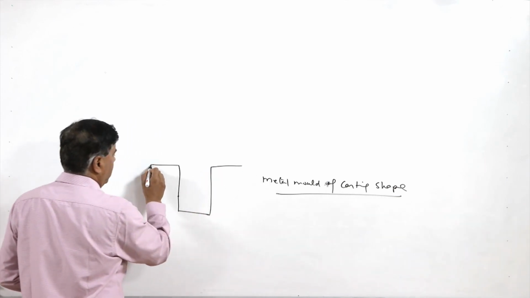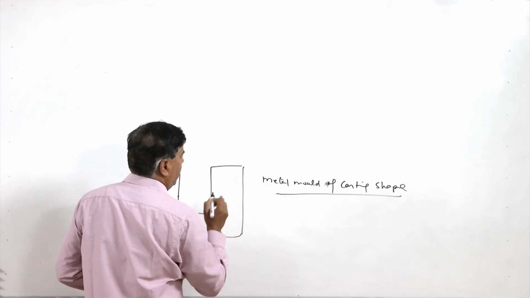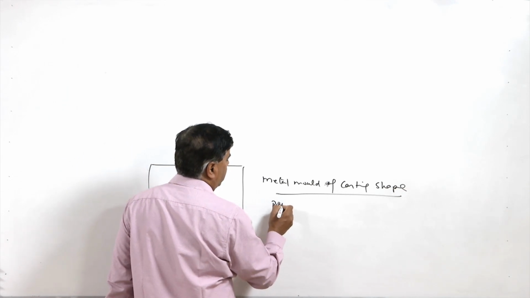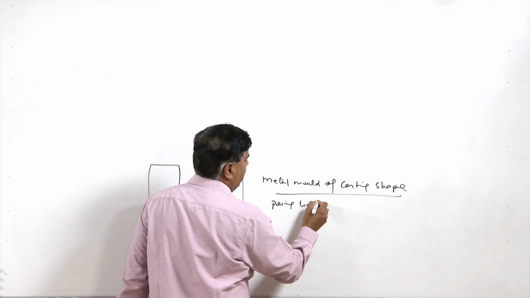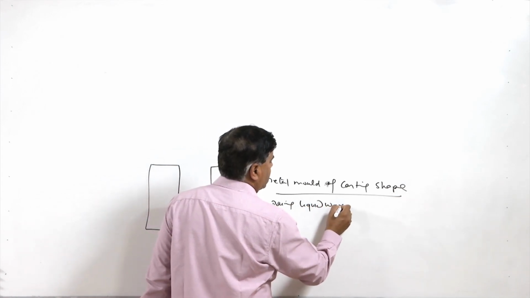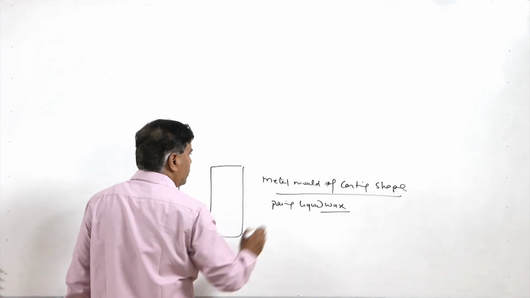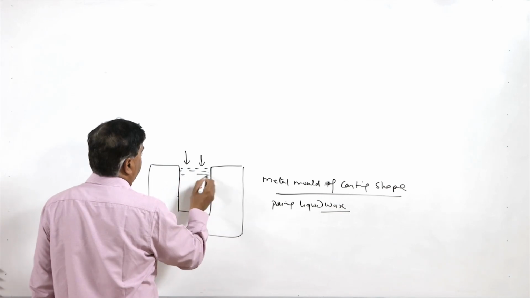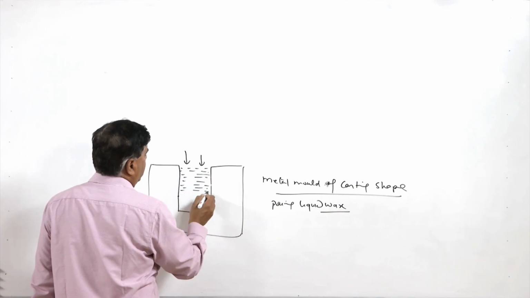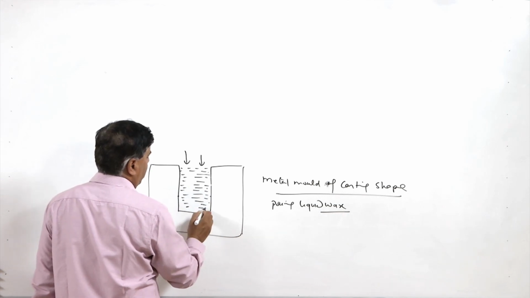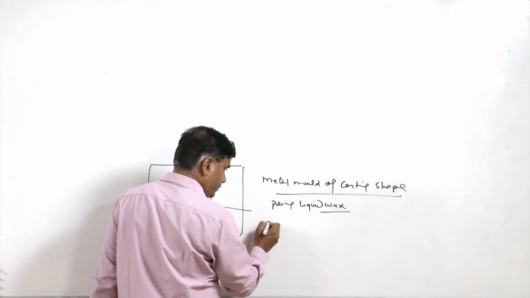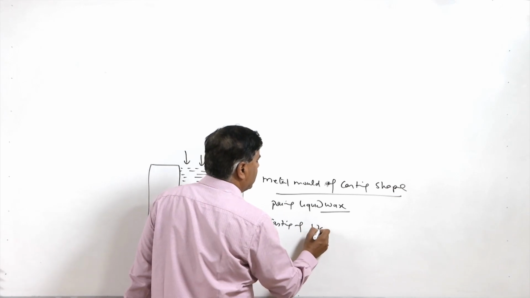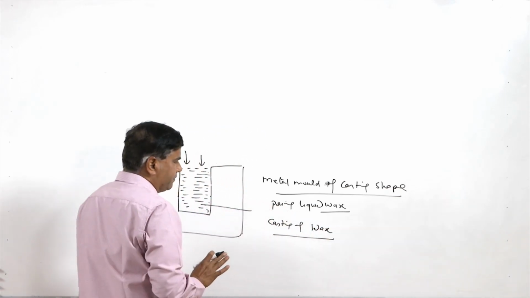In this metal mold, we pour liquid wax. The liquid wax is poured into the metal mold so that it takes the shape of the mold. On solidification of the wax, we get basically a casting of wax, means the cast product is wax.